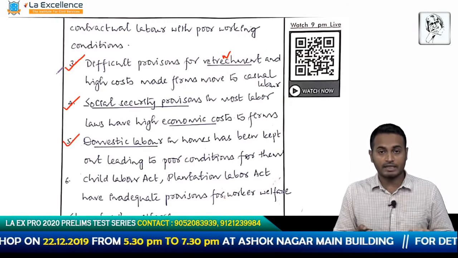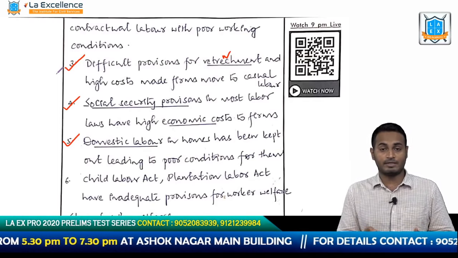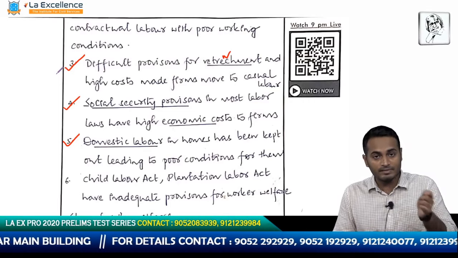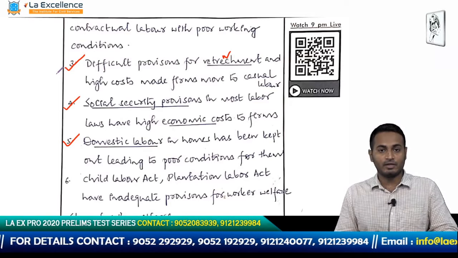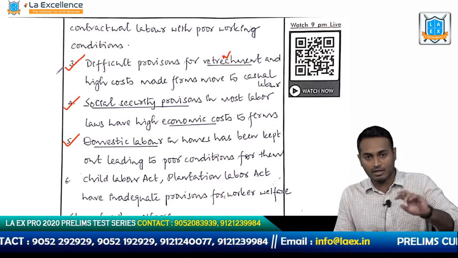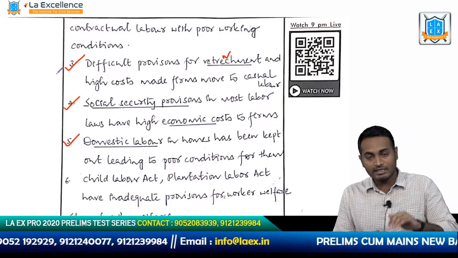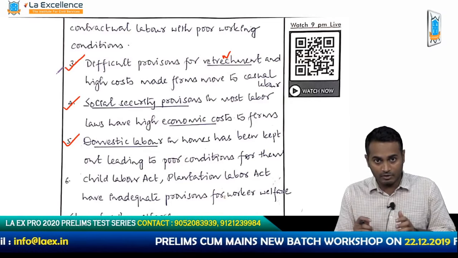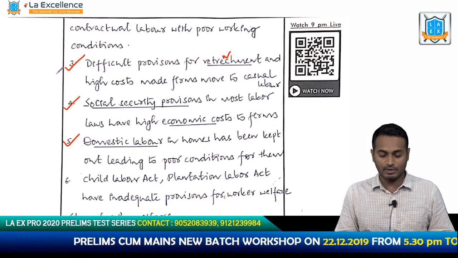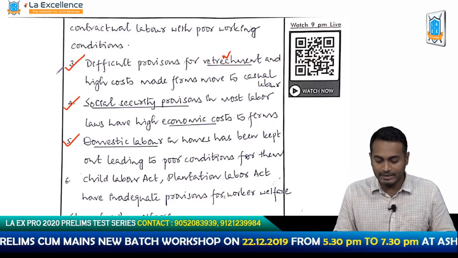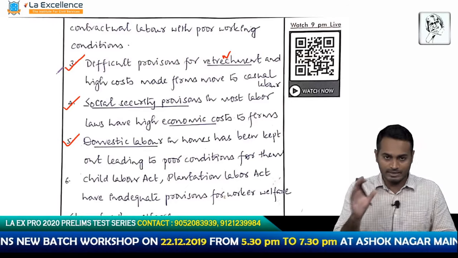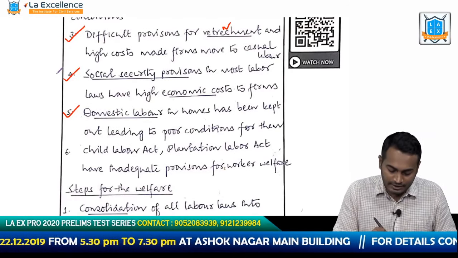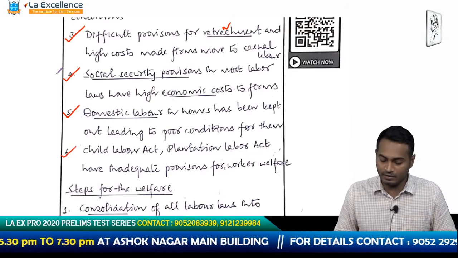Now he is being more sensitive. He is showing his emotional side by talking about domestic labor, the house help we have, the housemaids who come to our houses and work for us. These people, their conditions are not being regulated. It's not just about the industries and the workers in the industries that we have to talk about. These people, the domestic labor, also come under the labor laws, and we have to talk about them as well. So domestic labor in homes have been kept out of the basic labor laws that we have, leading to poor conditions for them. Good. Child Labor Act, Plantation Labor Act, etc. have inadequate provisions for worker welfare.